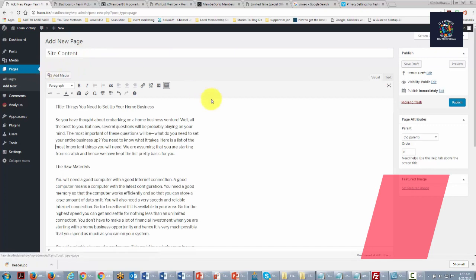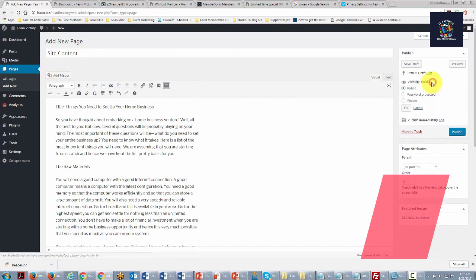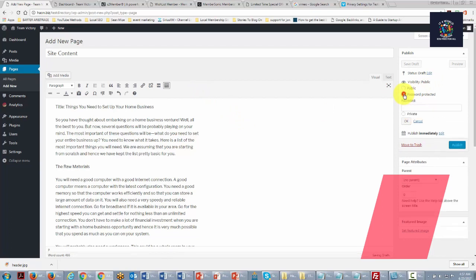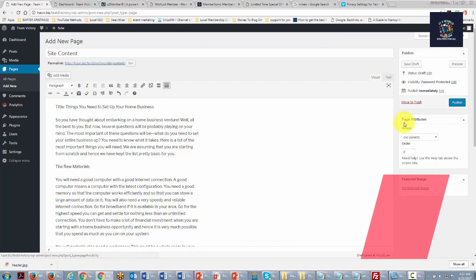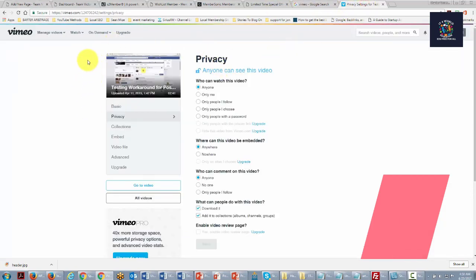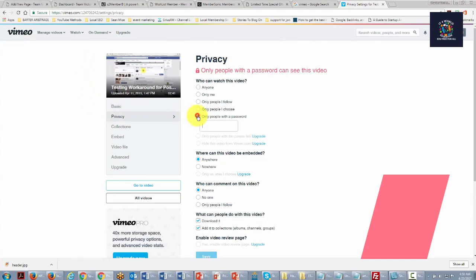One of the ways that WordPress allows us to do this is to change the visibility to password protected. We will give our content a password, and then the only way that someone is going to be able to read this post is if they know the password. Now, if we have video that we're going to be doing, there are ways to even safeguard the video. They don't necessarily pertain directly to WordPress. You can upload a video to Vimeo, and you can make it password protected. So you can password protect the video as well as password protect the post.